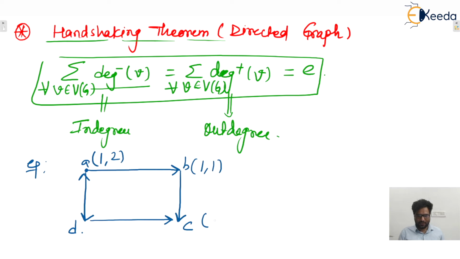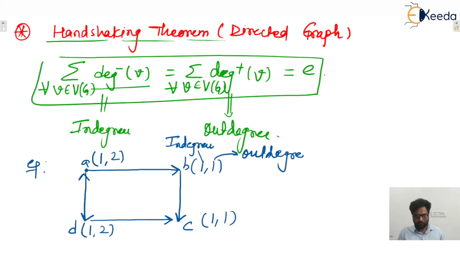On C also incoming 1, outgoing 1. On D incoming 1, outgoing 2. The first parameter represents in degree, and the second parameter represents out degree.